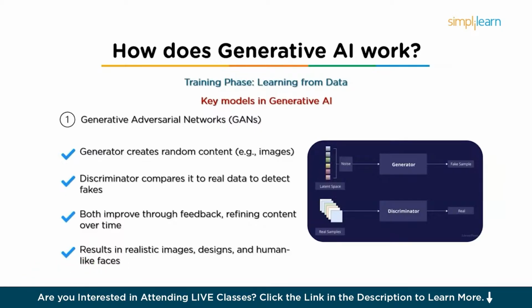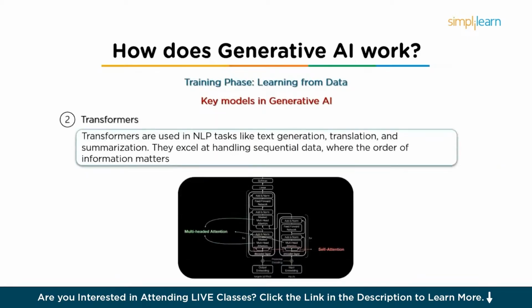And then the generator learns from the discriminator's feedback. Basically, the discriminator will give feedback on whether the content generated is correct or not, and the generator learns from it and tries to improve. Over time, the generator gets better at creating realistic content, and the discriminator gets better at detecting fake content. This back and forth training process improves the overall ability of the model to create content that looks and feels real. GANs have been used to create realistic images, generate new fashion designs, and even create human-like faces in photos.